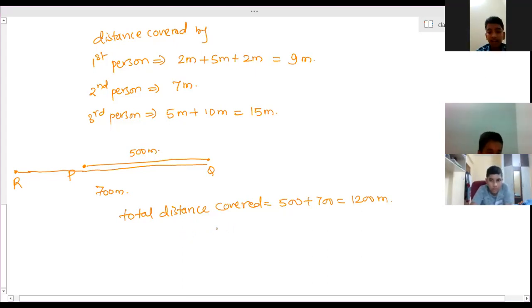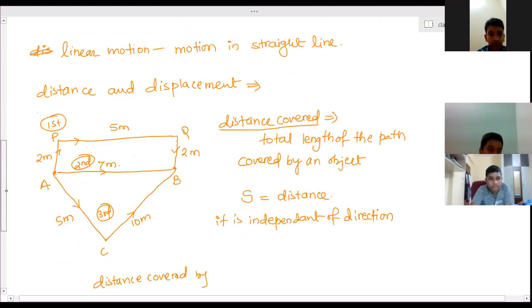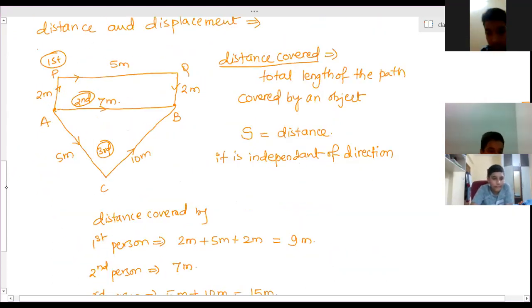Now, how is distance covered different from displacement? Distance covered: whatever the length of the path the person has covered, everything you have to keep adding. He has changed direction, he has moved along any other path, it doesn't matter. While moving from the initial position to the final position, whatever the total distance a person has covered, you have to add it all up. Is it clear? That is called distance covered.